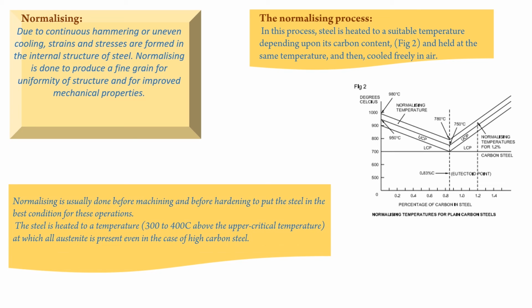The normalizing process. In this process, steel is heated to a suitable temperature depending upon its carbon content as shown in figure 2, and held at the same temperature and then cooled freely in air. Normalizing is usually done before machining and before hardening to put the steel in the best condition for these operations. The steel is heated to a temperature 300 to 400 degrees Celsius above the upper critical temperature, at which all austenite is present even in the case of high carbon steel.